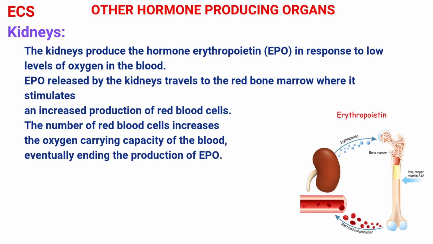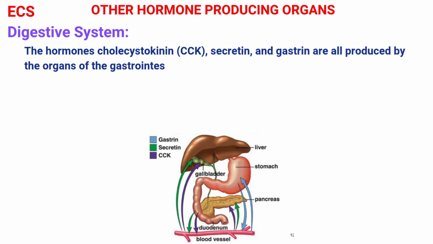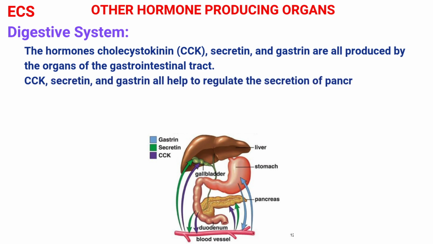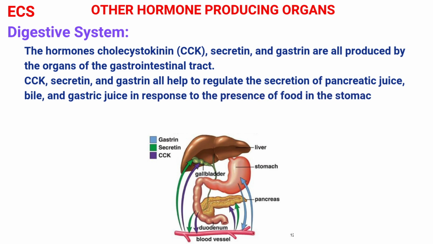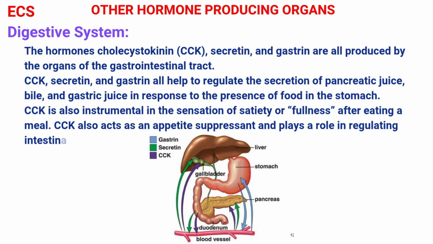The hormones cholecystokinin, secretin, and gastrin are all produced by the organs of the gastrointestinal tract. These hormones help to regulate the secretion of pancreatic juice, bile, and gastric juice in response to the presence of food in the stomach. Cholecystokinin also acts as an appetite suppressant and plays a role in regulating intestinal motility.